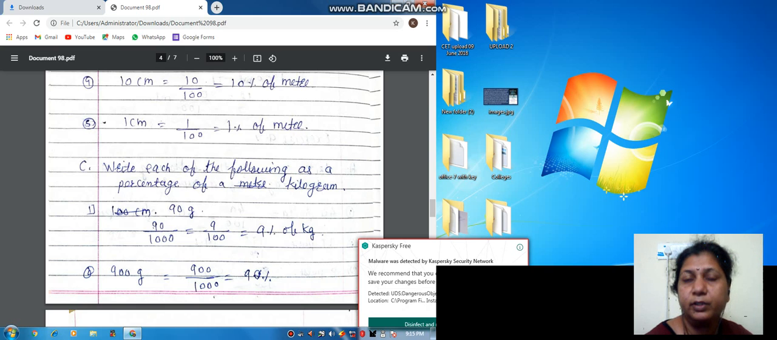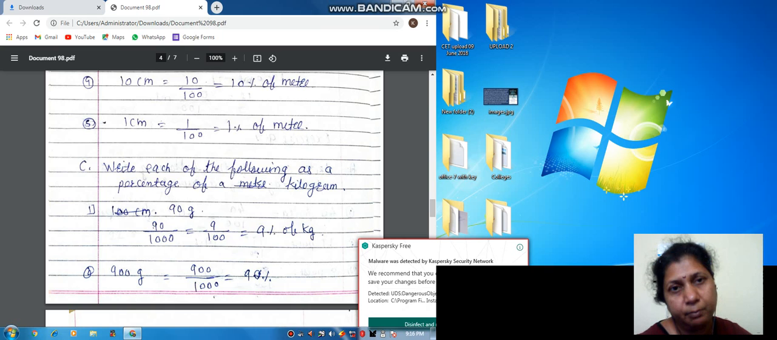What is the conversion? We have already seen that 1 kilogram is equal to 1000 gram. For 1 gram it is 1 upon 1000. Get it? Now see here, it is 90 gram. So 90 gram we have to write as 90 upon 1000. Okay, so we have to convert it into 100, that is percentage. So here the numerator is also divided by 10, so it becomes 9. So 9 upon 100 means 9%.